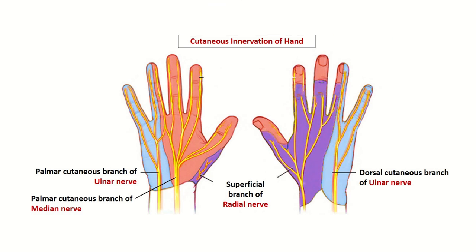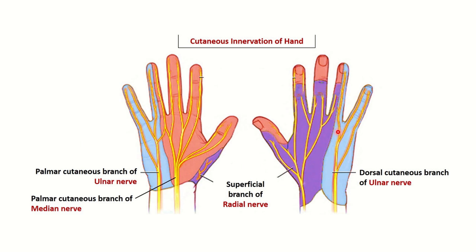Here is another, very clear picture of the cutaneous innervation of the hand. In the palm, the median nerve supplies the lateral 3.5 fingers, and the medial 1.5 fingers are supplied by the palmar cutaneous branch of the ulnar nerve. So this is the palmar view.